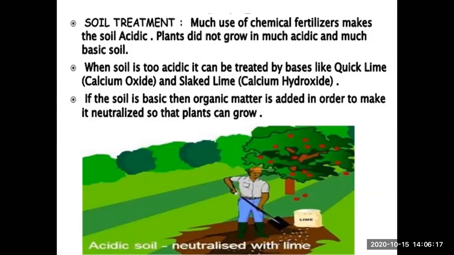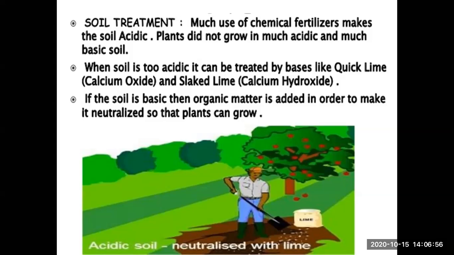And plants do not grow in very acidic or very basic soil. तो plants ना ही ज़्यादा acidic और ना ही ज़्यादा basic soil में grow कर सकते हैं. So if the soil is too acidic or too basic, we need to treat the soil before sowing the seeds. So what we do when the soil is too acidic, it can be treated by bases like quicklime and slaked lime, calcium oxide and calcium hydroxide. अगर आपकी soil बहुत acidic होती है तो हम उसे base से treat करते हैं, यानी उस soil में हम base मिक्स कर देते हैं, lime यानी calcium hydroxide और calcium oxide.